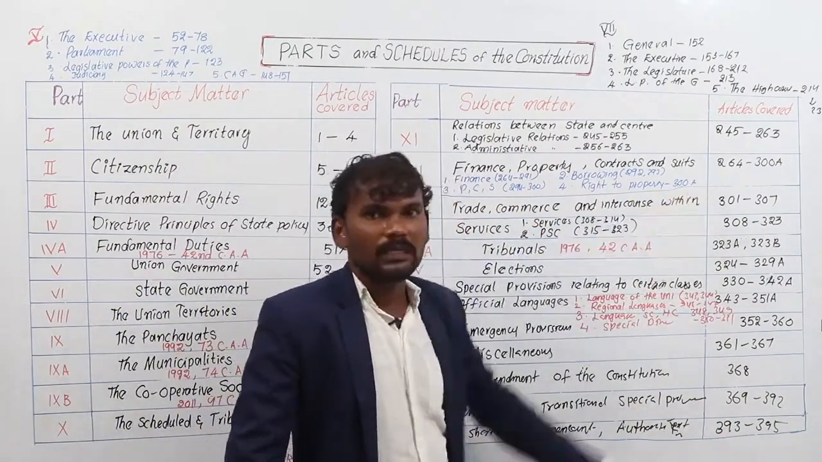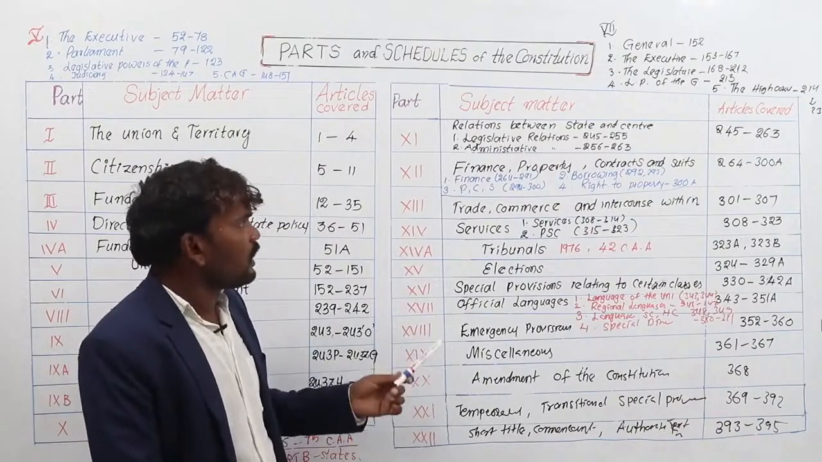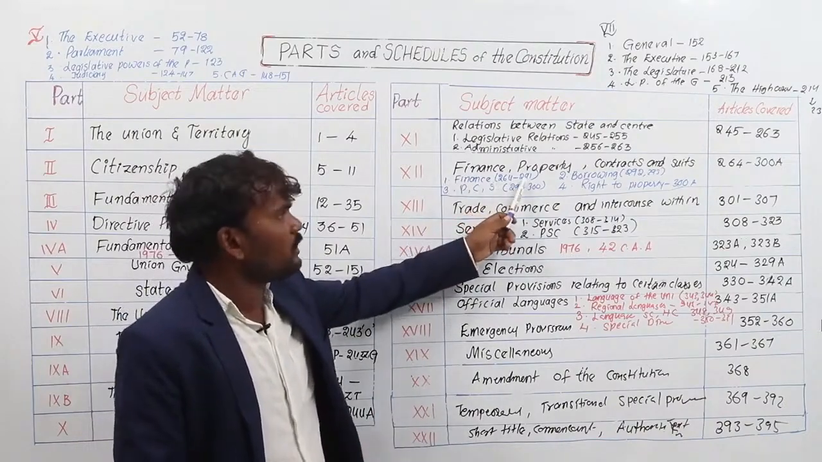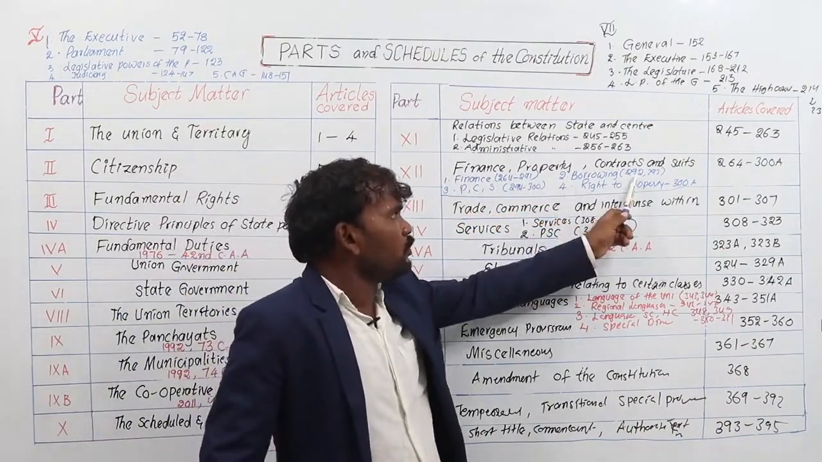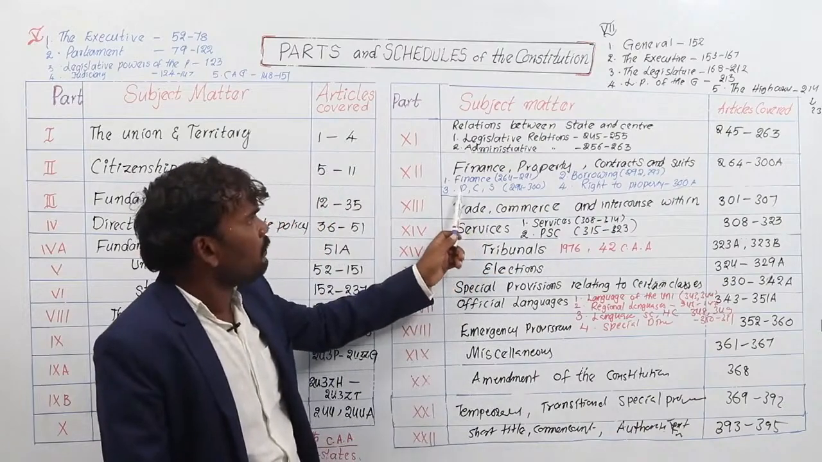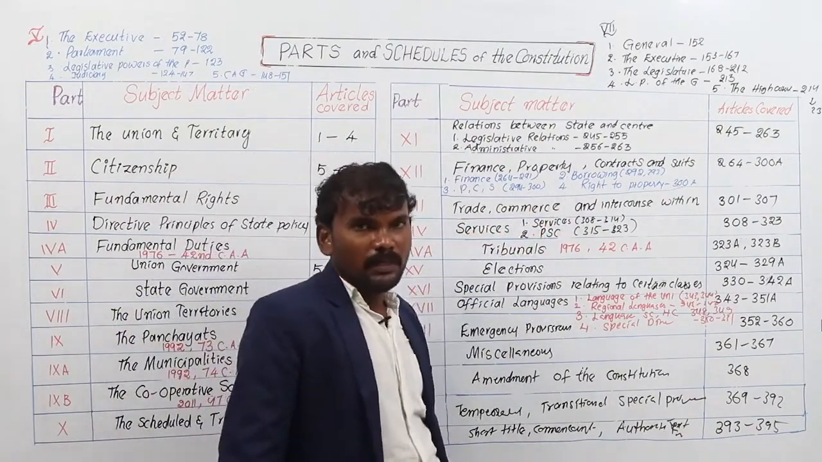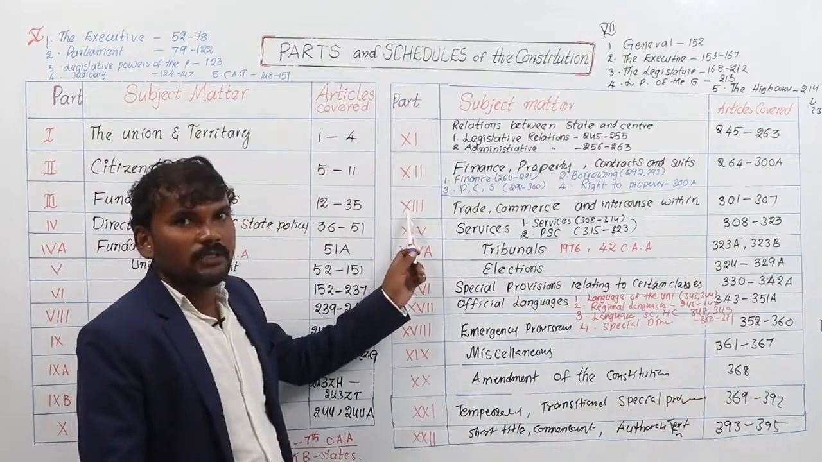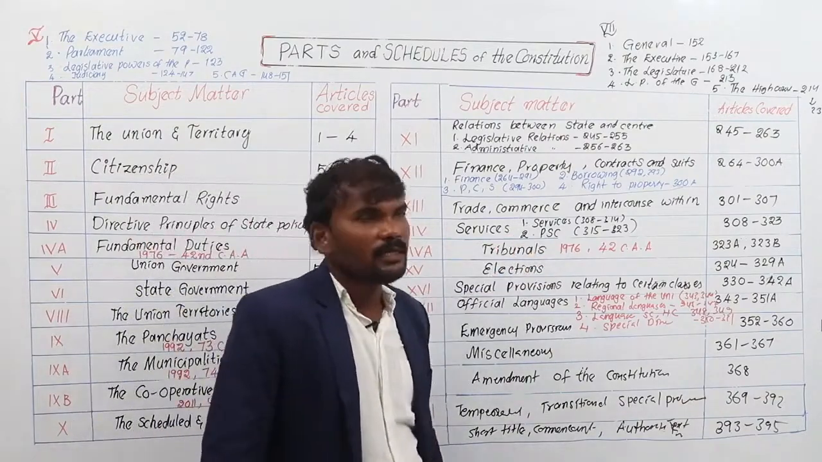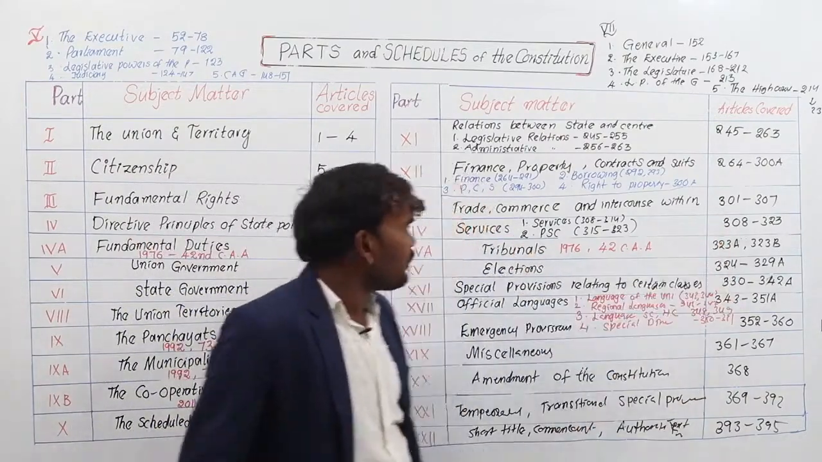Article 264 to 300A. It was further divided into 4 chapters. Chapter 1, finance, 264 to 291. Second chapter, borrowing, 292 and 293. Third part, property, contracts, suits, liabilities and other things, 294 to 300. Fourth part is right to property, article number 300A. 13th part is trade, commerce and intercourse within the territory of the states, article number 301 to 307.